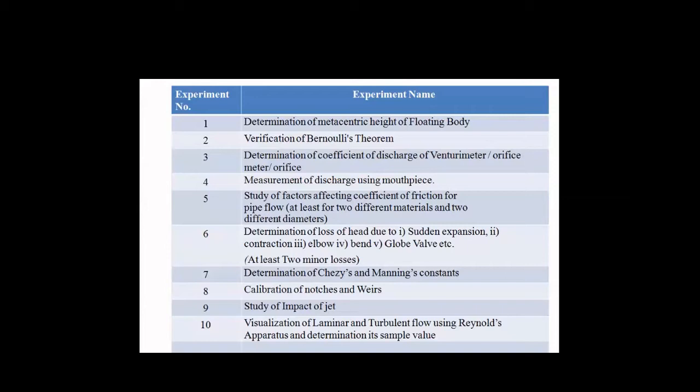As I told, the sixth experiment is minor losses. So sudden expansion, sudden contraction, elbow, bend, slope, these are various minor losses, because these various minor losses occur in pipe sections. So at least two minor losses we will be calculating in our practical session.